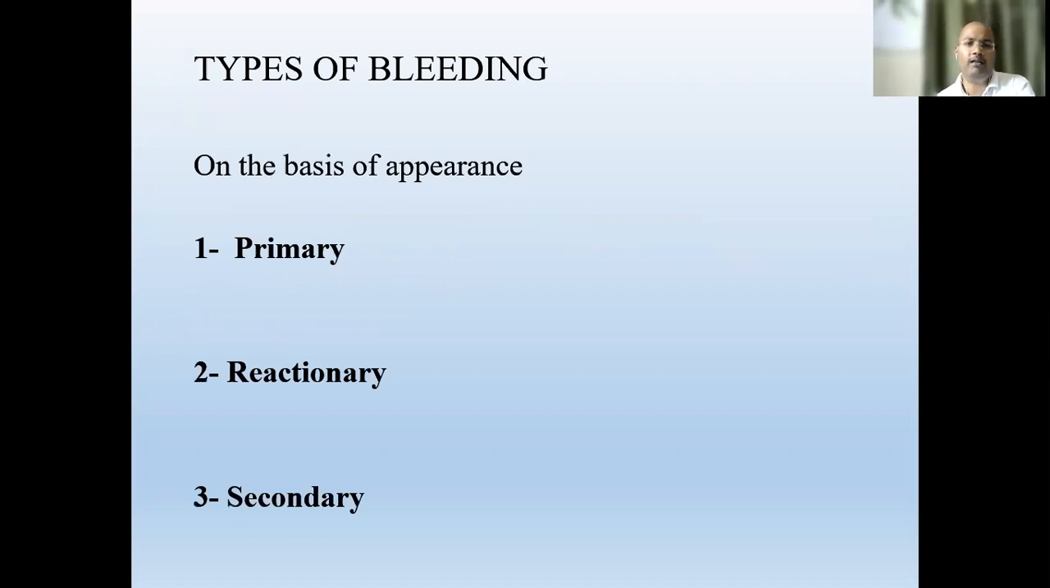The types of the bleeding on the basis of their appearance: the primary, reactionary, and secondary. Primary bleeding is the bleeding that occurs at the time of injury. A person is getting injury, at the trauma, tissue is injured, and the bleeding starts. That is called the primary hemorrhage.